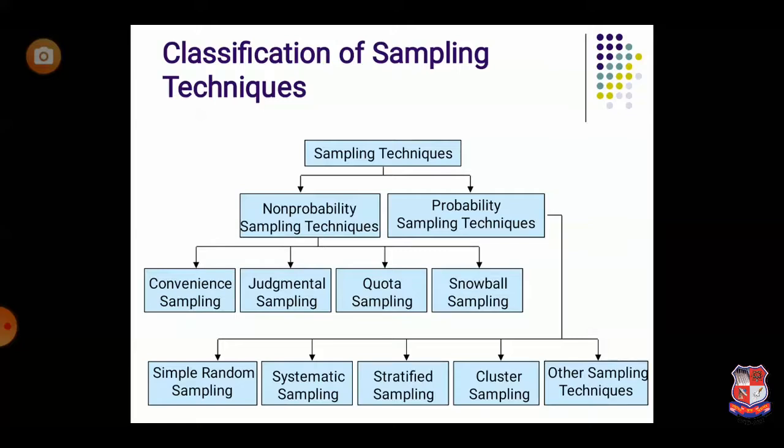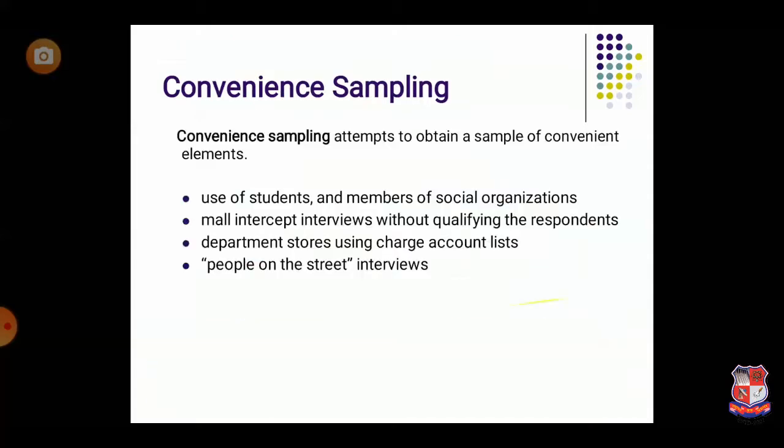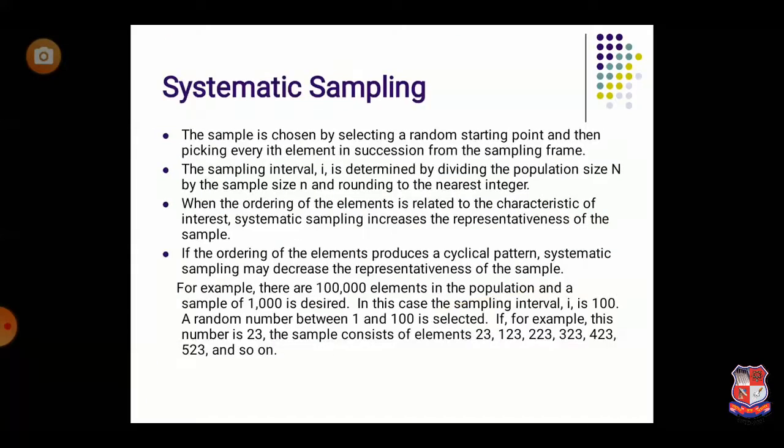Moving further, in this session we are going to discuss the different methods of probability sampling. Basically, these are the different methods: simple random sampling, systematic sampling, stratified sampling, cluster sampling, and other sampling techniques. First we are going to discuss simple random sampling.